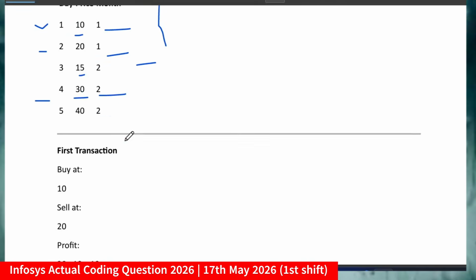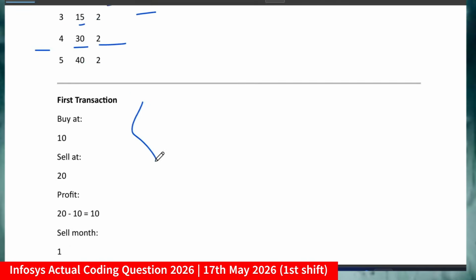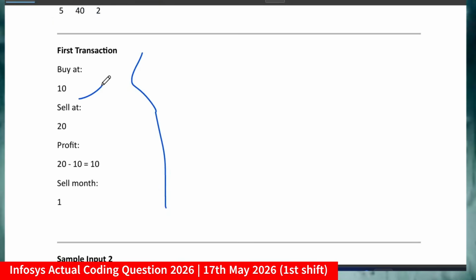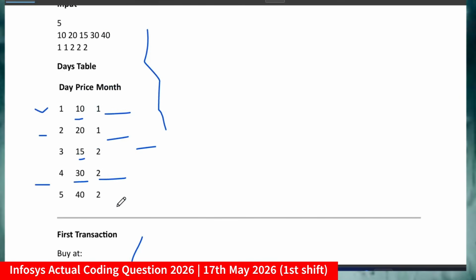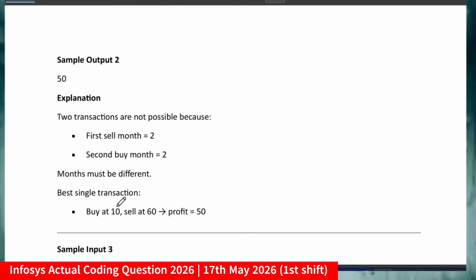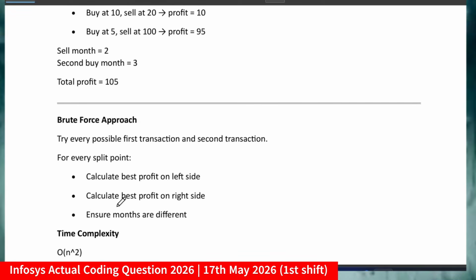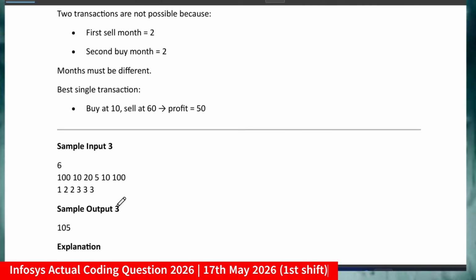So accordingly you can try each and every case of the transactions. If I buy at 10, sell at 20, the profit we are getting is 10, and sale month is 1. Accordingly you will get the maximum profit as 35 if you follow the pattern, and you can go through sample output 2 and other things. Now what approach am I going to apply? First I suggest you pause the video and mention your approach, what solutions you came up with. Okay, I hope you have mentioned it in the comments.